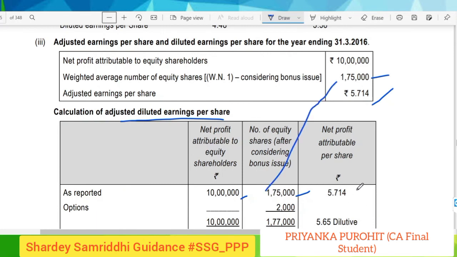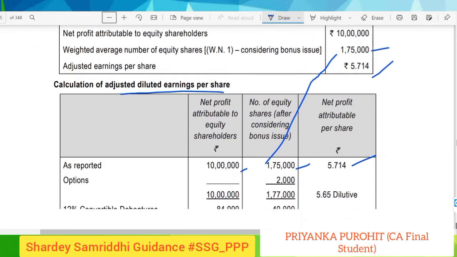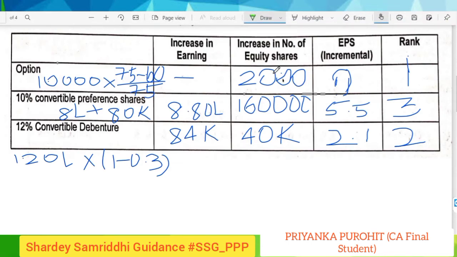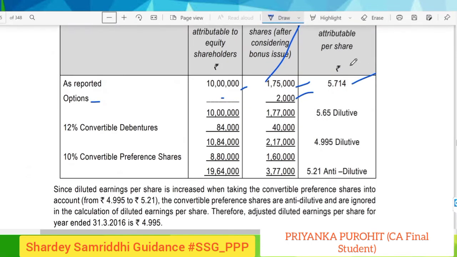So the EPS was 5.71, which we have already computed. In this we will add options. For options there was no increase in the earning, but the number of shares increased by 2000, so we will add this figure. Here again 10 lakhs will come, and this will come to 1,77,000. By dividing this we will get the EPS, which is dilutive since it is decreasing from 5.71 to 5.65.